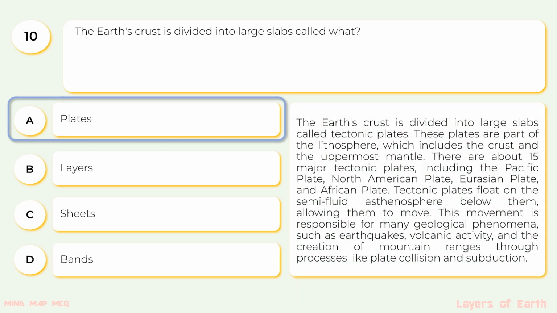The Earth's crust is divided into large slabs called tectonic plates. These plates are part of the lithosphere, which includes the crust and the uppermost mantle. There are 15 major tectonic plates, including the Pacific plate, North American plate, Eurasian plate, and African plate. Tectonic plates float on the semi-fluid asthenosphere below them, allowing them to move.